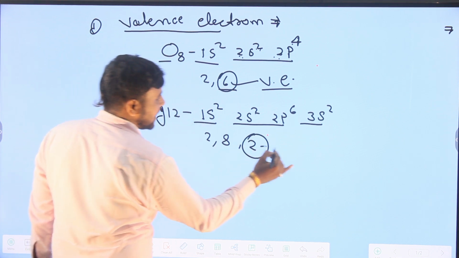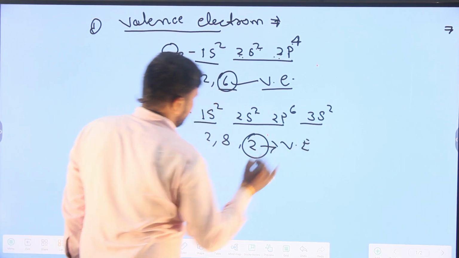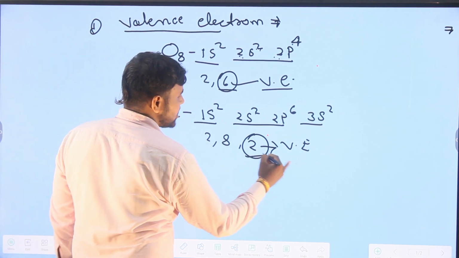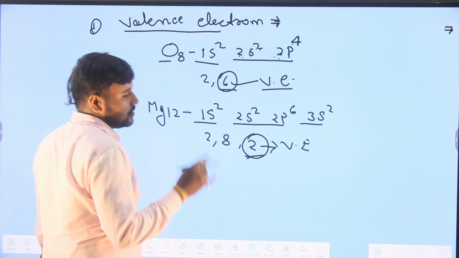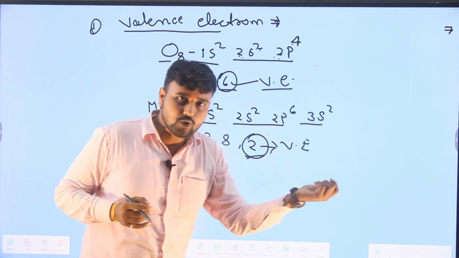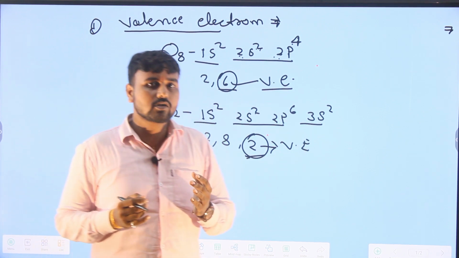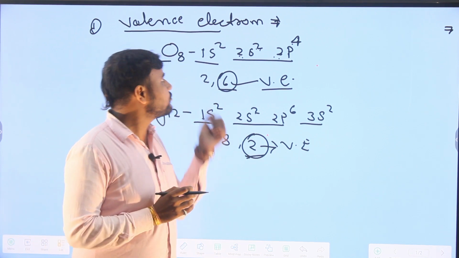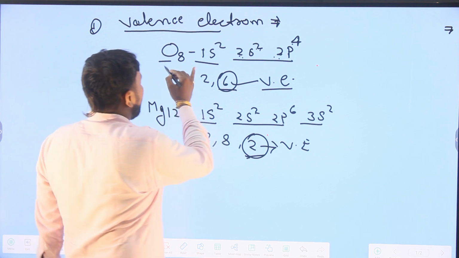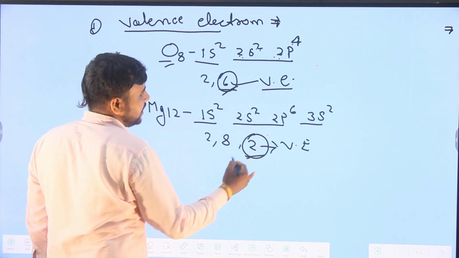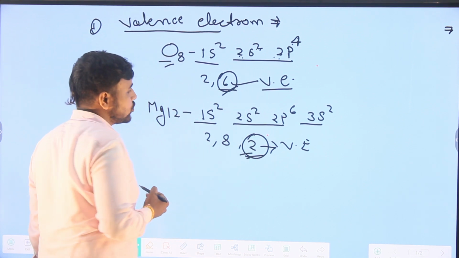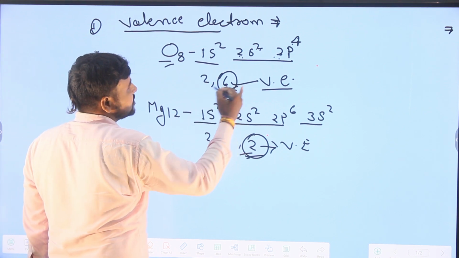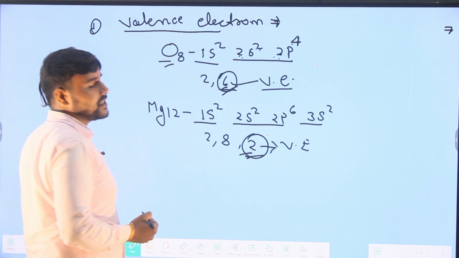Thus, magnesium atoms have 2 electrons in their valence shell. The number of electrons present in the outermost shell of an atom is known as valence electrons. So oxygen has 6 valence electrons and magnesium has 2 valence electrons.